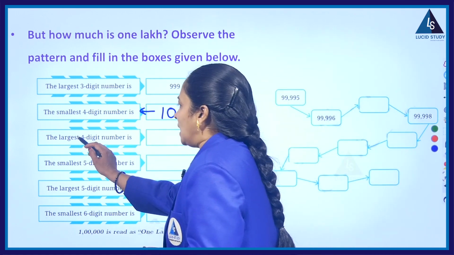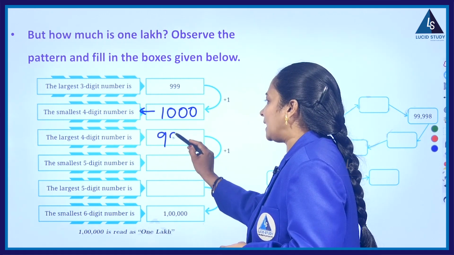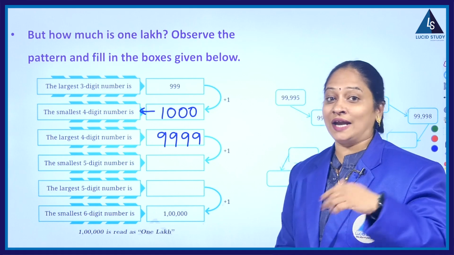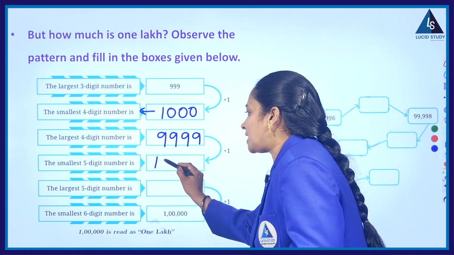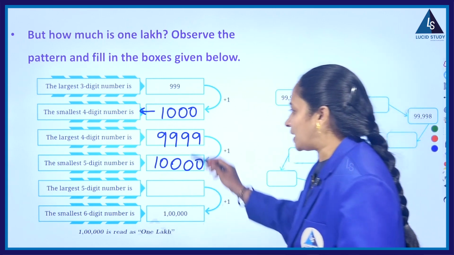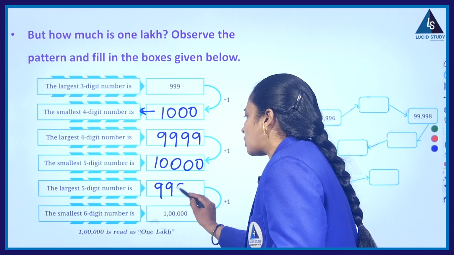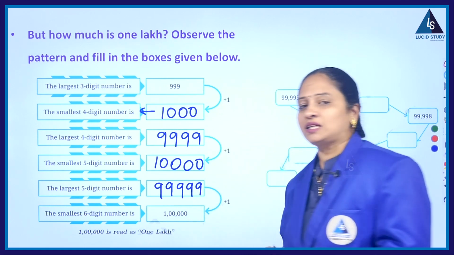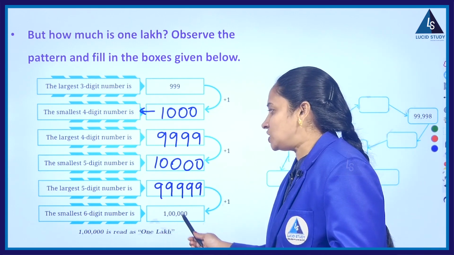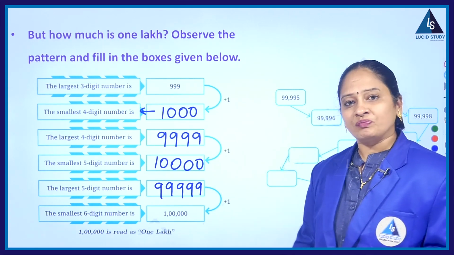Now you have to write the largest 4-digit number. Where will the 4-digit numbers end? Obviously at 9999. This is the last 4-digit number. Later on you will get 10,000, which is a 5-digit number, and also the smallest 5-digit number. If I continue the procedure, next we take the largest 5-digit number, which is the combination of 9s, that is 99,999. If I add 1 to that, we will get a 6-digit number, that is 1 lakh. So this is the history of getting 1 lakh.